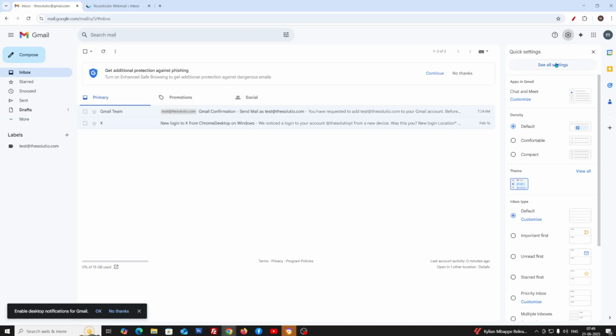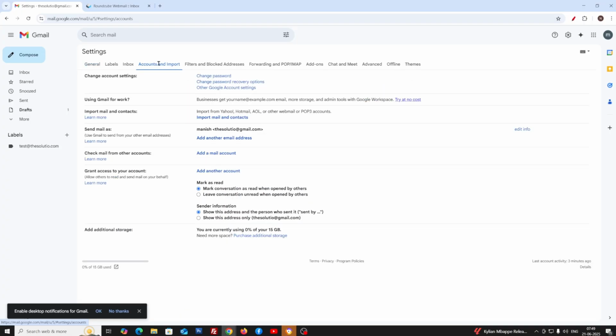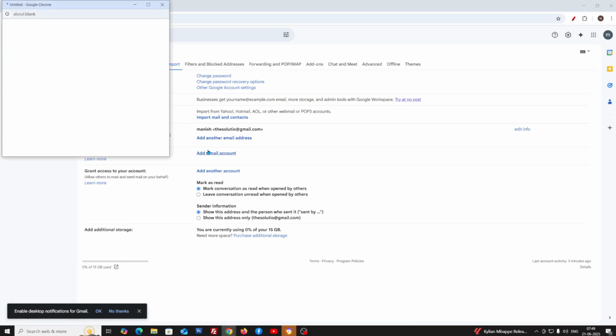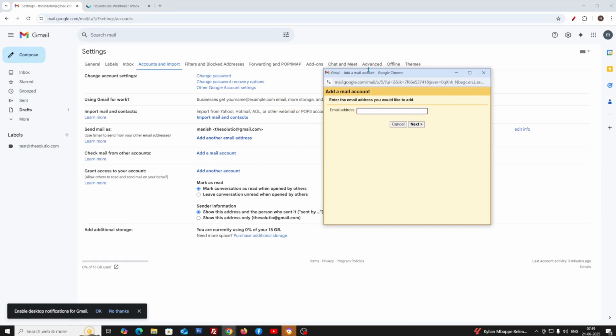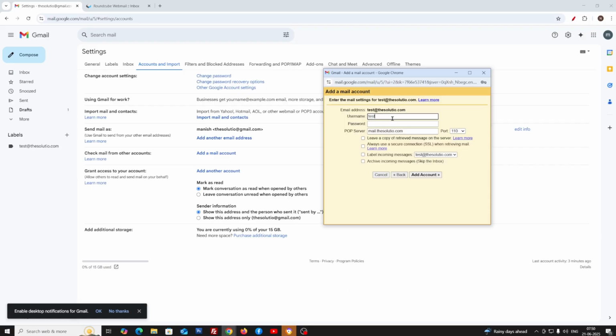Now click on see all settings and go inside accounts and import tab. Here we will click on add a mail account. Now we need to enter our email ID and click on next. Again we will click on next.